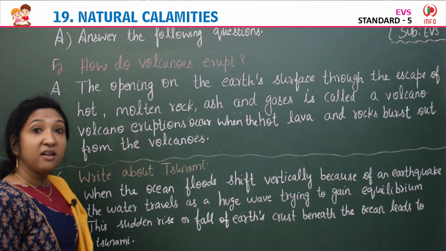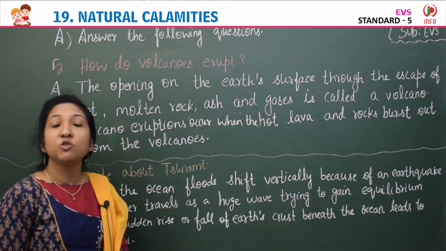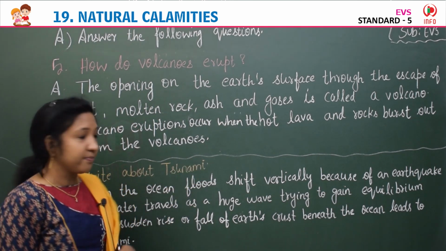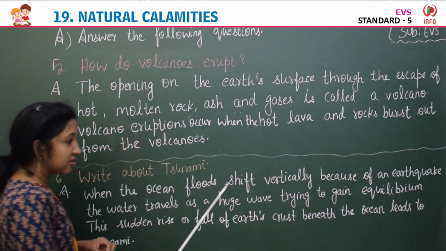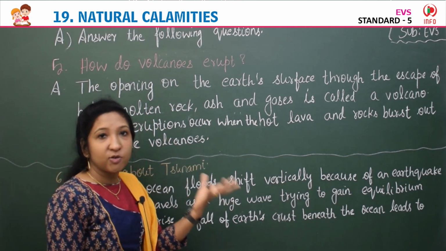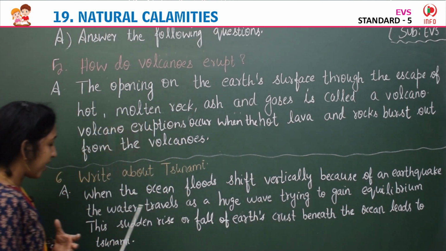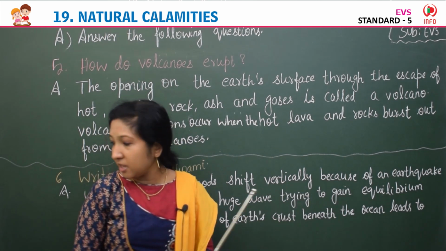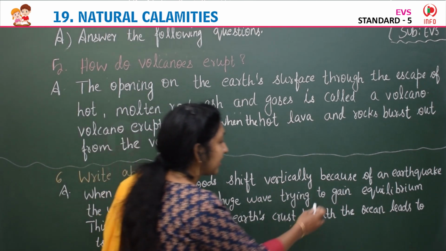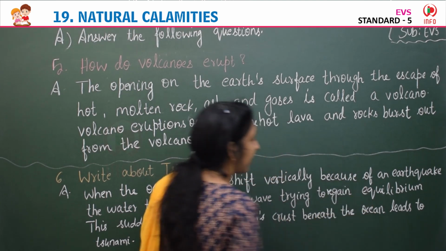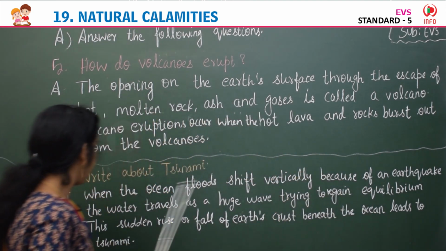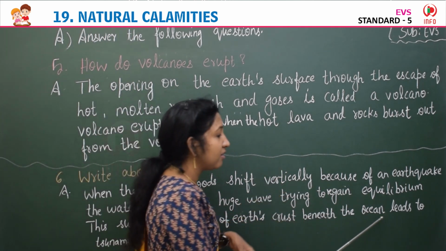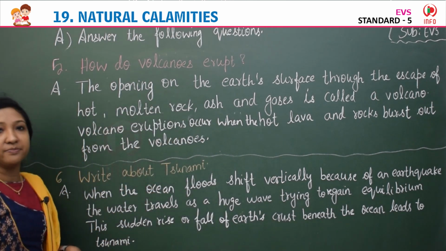Tsunamis are huge sea waves that occur due to earthquakes under the sea, and they travel with very high speed. So when the ocean floods shift vertically, when sea level rises because of an earthquake, the water travels as a huge wave trying to regain equilibrium. R-E-G-A-I-N, regain equilibrium. This sudden rise or fall of Earth's crust beneath the ocean leads to tsunami.